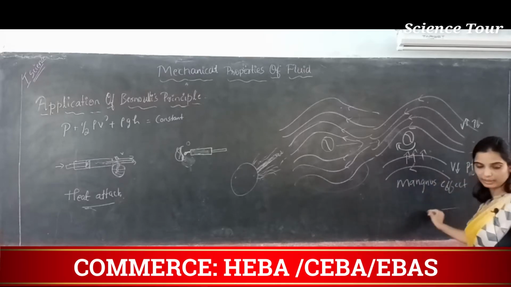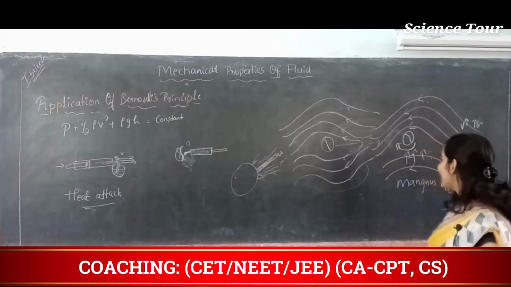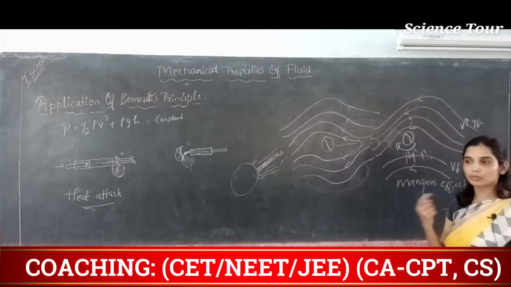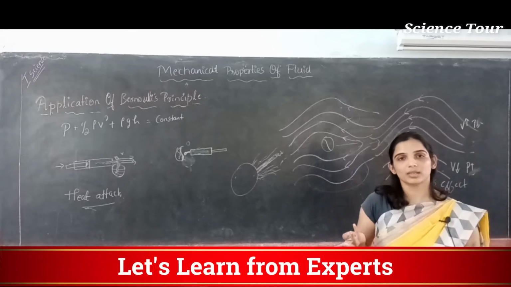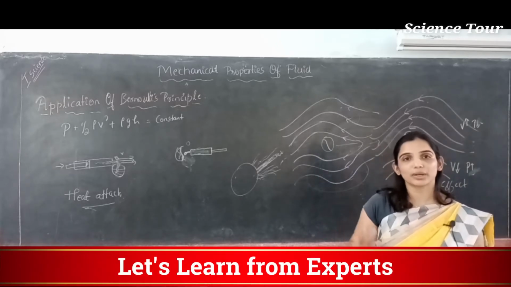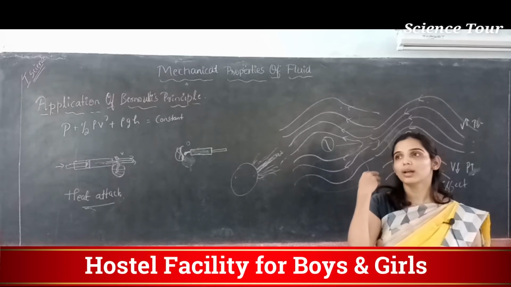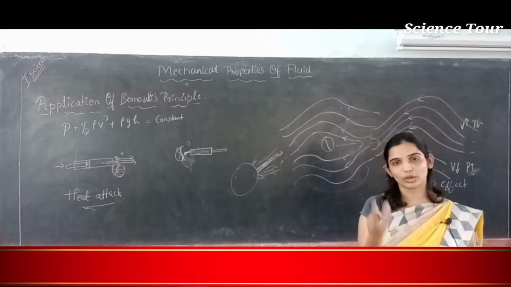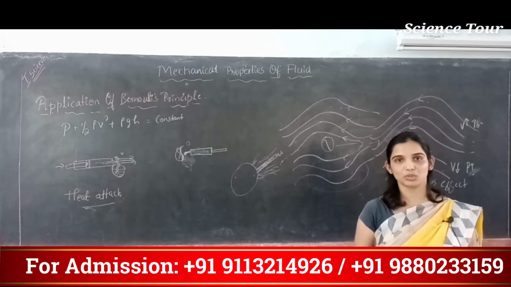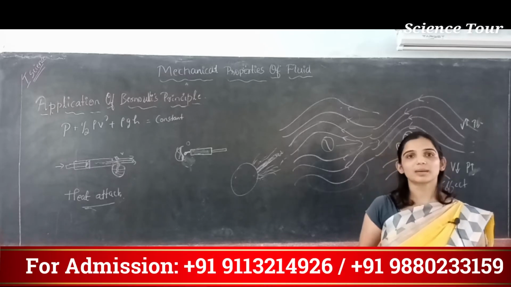Magnus effect means any object which is spinning will experience an upward thrust because of the difference in pressure on the upper and lower layer, the top and bottom of that object. So it will experience upward thrust.